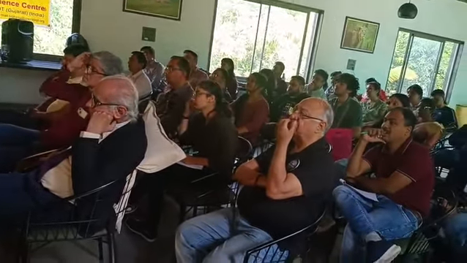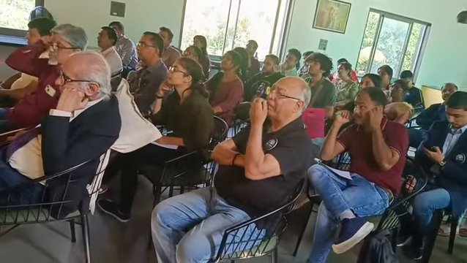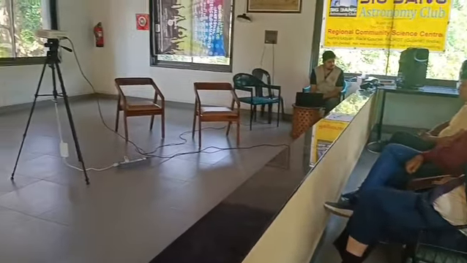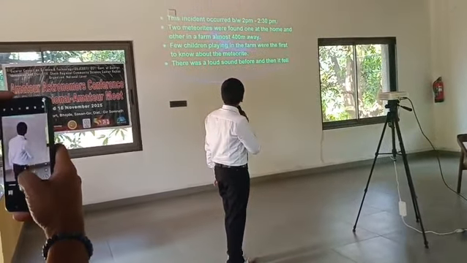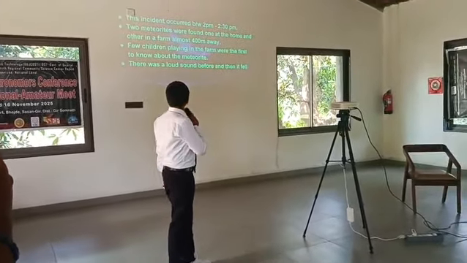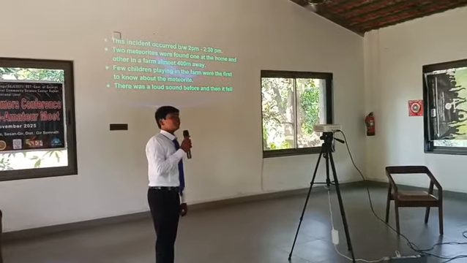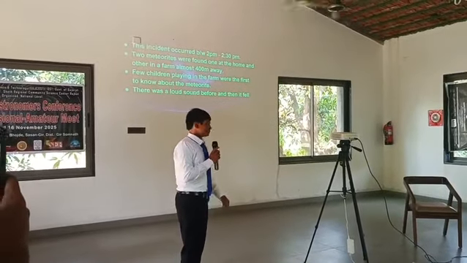Next slide. This incident occurred between 2 p.m. to 2:30 p.m. in the afternoon. Two meteorites were found. One was found at home, and another one was found at the farm, which was almost 400 meters away. A few children were playing in the farm and were the first to know about the meteorite. There was a loud sound before it, and then it fell.